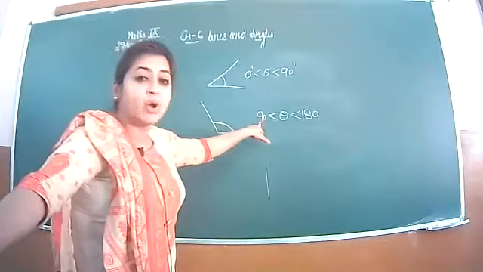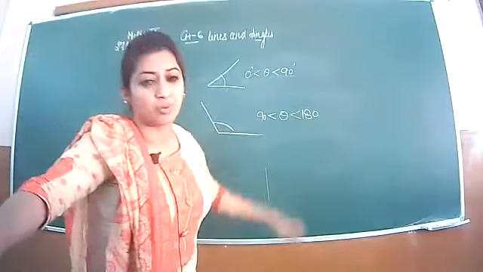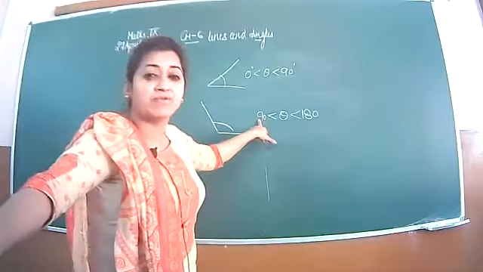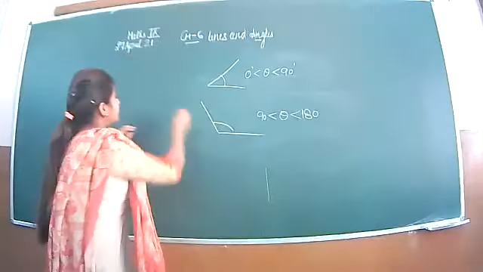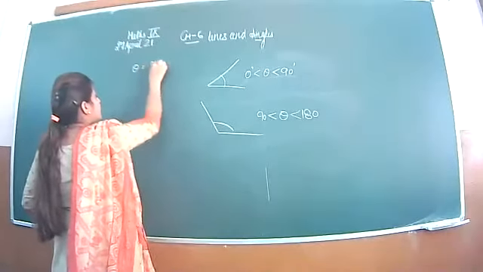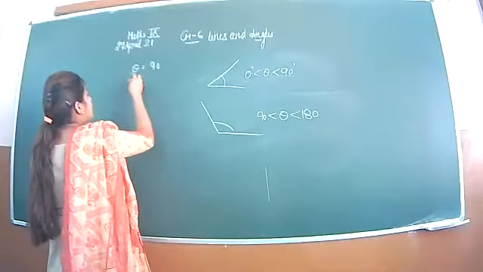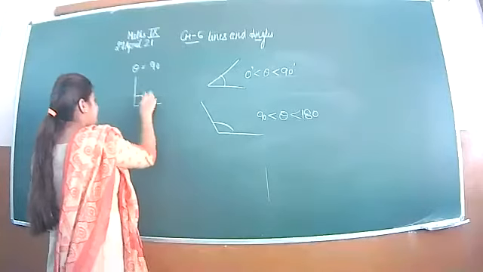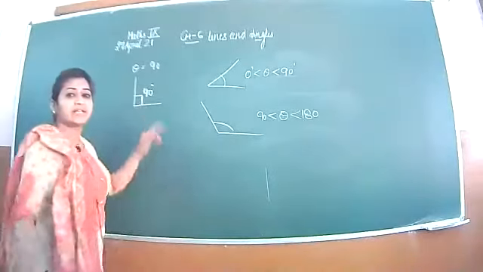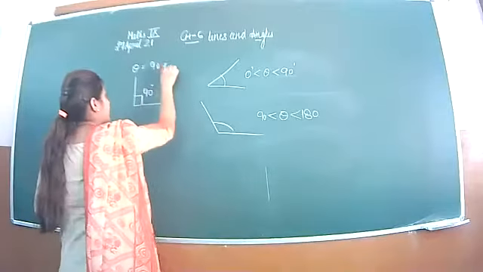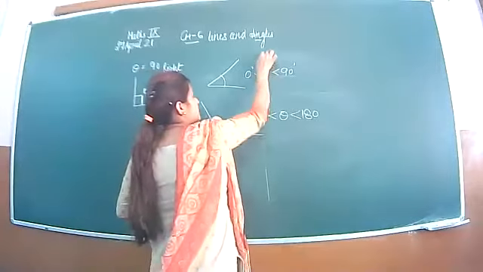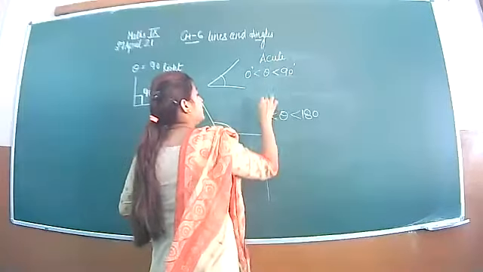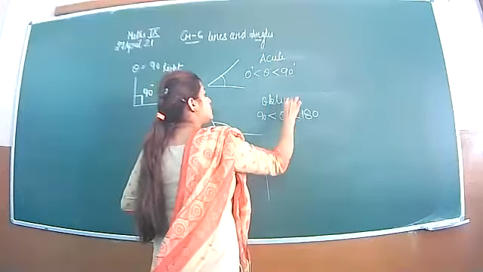But not equal to 90 and not equal to 180, because if this angle is equal to 90 degree, it will be a right angle. If I draw an angle of 90 degree, this 90 degree angle is called right angle. This angle is called right angle, this angle is called acute angle, and this is called obtuse angle.